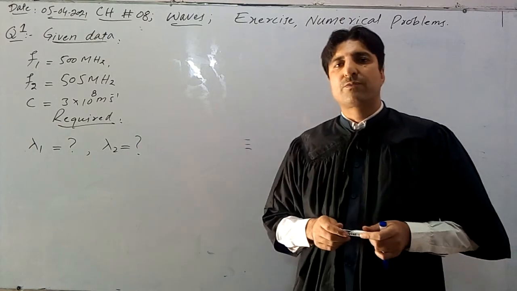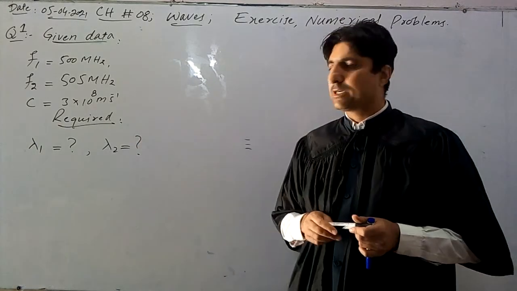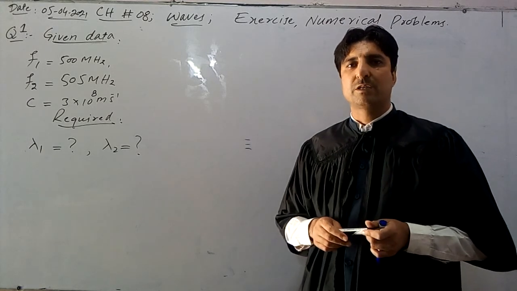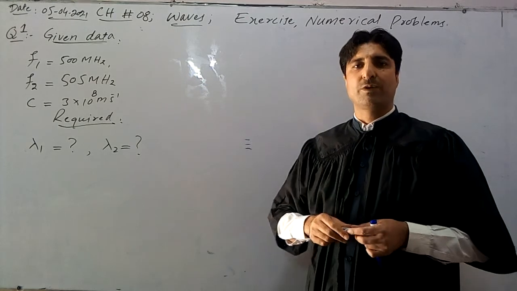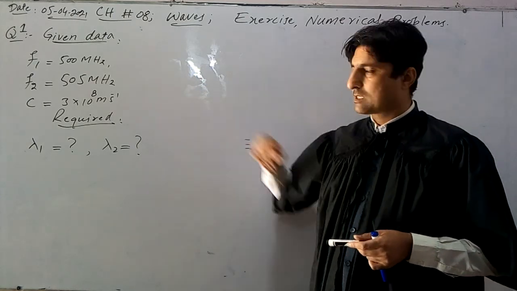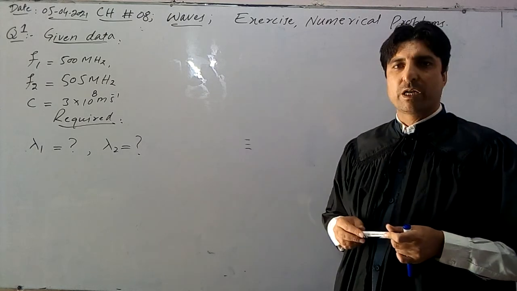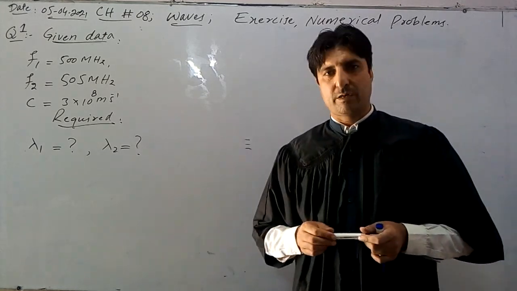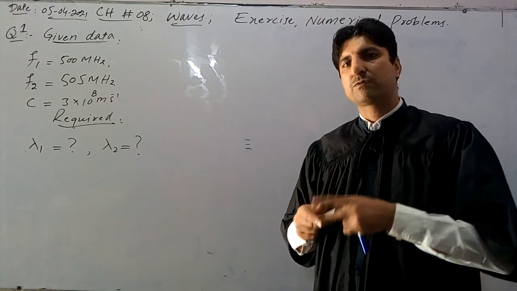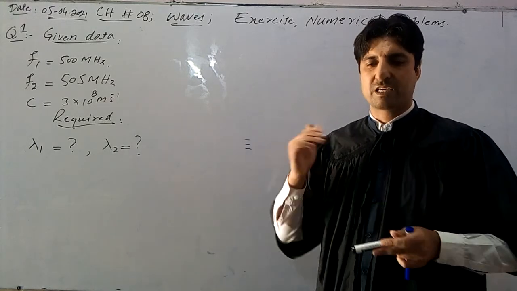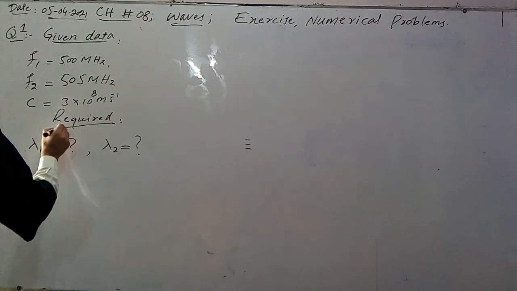500 megahertz is the frequency of vision signal, meaning video signal. 505 megahertz is the frequency of sound, the audio signal, and electromagnetic wave travels with the speed of light. So its speed is represented by c, which is a constant, and its value is 3 multiplied by 10 power 8 meter per second. We have to calculate the wavelengths of the video signal as well as the audio signal transmitted by the TV station. So how can we calculate?